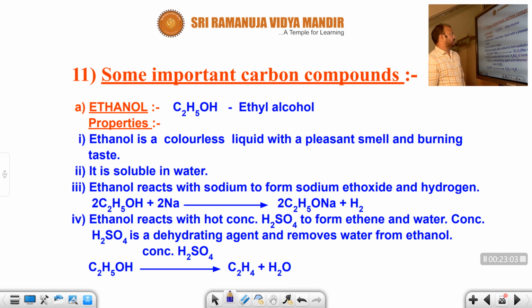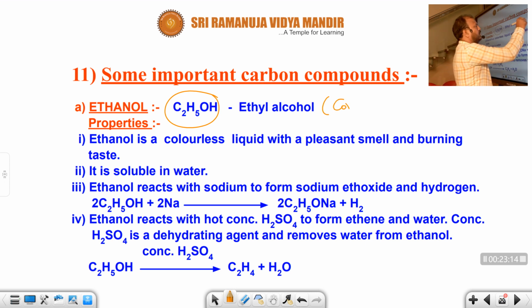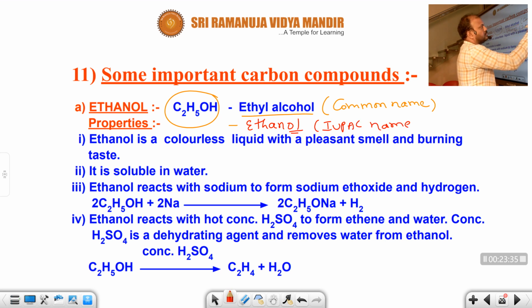Next, some important compounds, their preparations and properties, are very important. According to 10th class, ethyl alcohol will be given. Ethyl alcohol is the common name. What is the IUPAC name? Could you please tell me for this compound? The common name of C2H5OH is ethyl alcohol. IUPAC name, students, tell me. The IUPAC name is ethanol. Alcohol will have the suffix -ol. This is the IUPAC name.